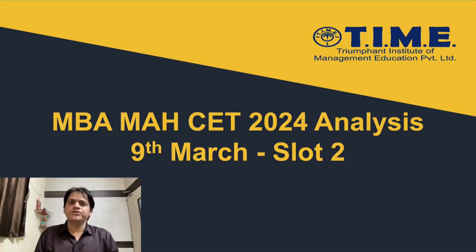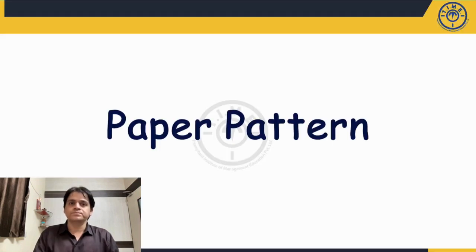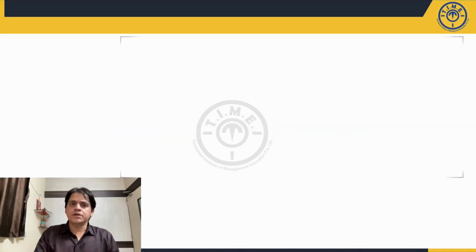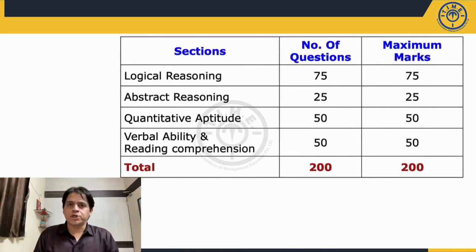It was scheduled from 2 p.m. to 4:30 p.m. Let us start by first discussing the pattern of this year's CET paper in slot 2. Now the paper pattern was along the expected lines as it was declared earlier. There were total 200 questions to be answered in 150 minutes.